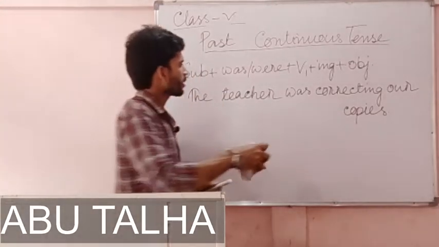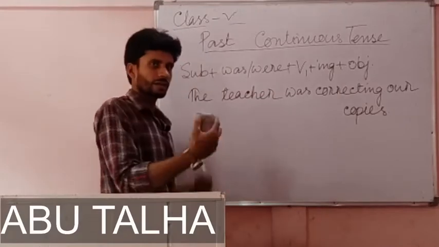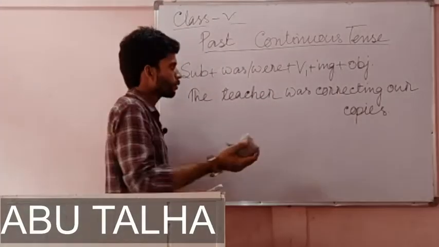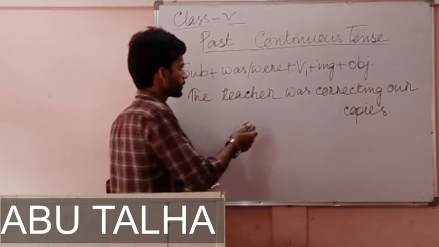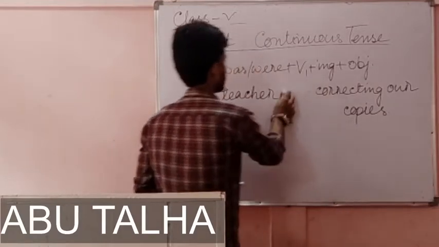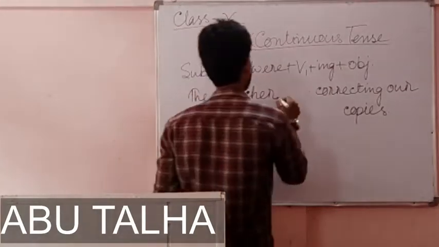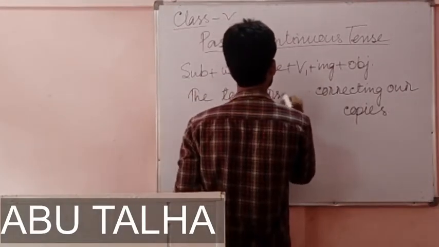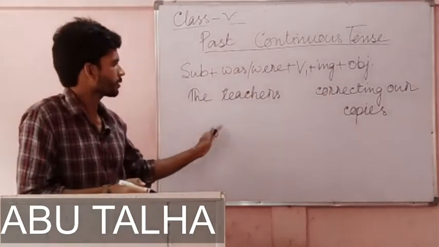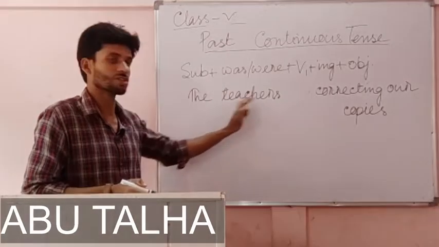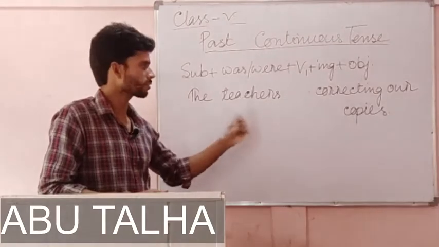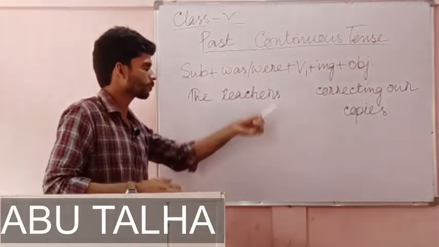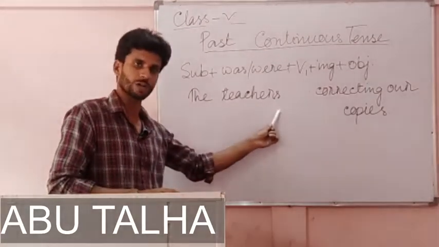Let's make some changes in this sentence, and then let's see what other changes we have to make because of that one change. Let's make the subject plural. It was the teacher, singular in the earlier case. Now I have made it plural, the teachers, more than one.